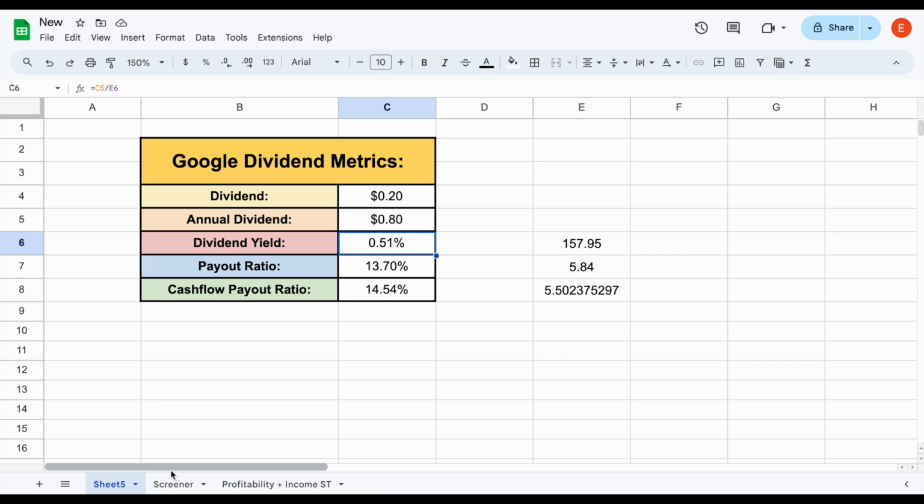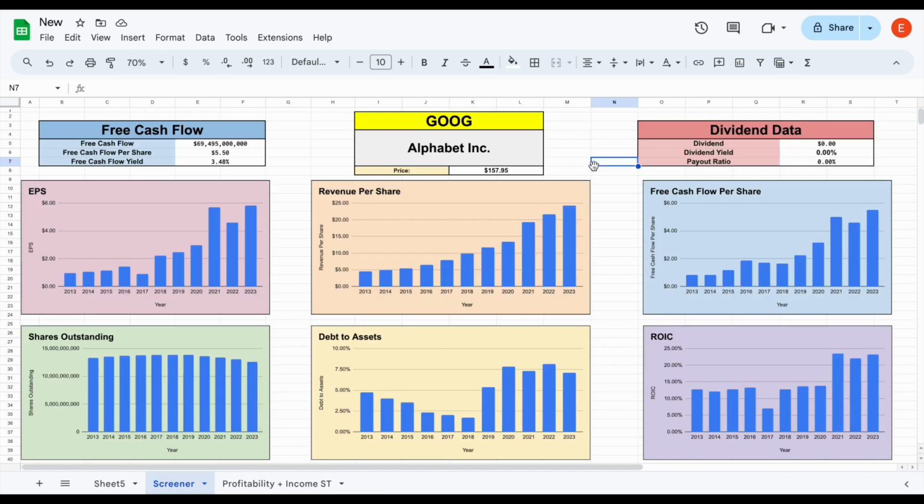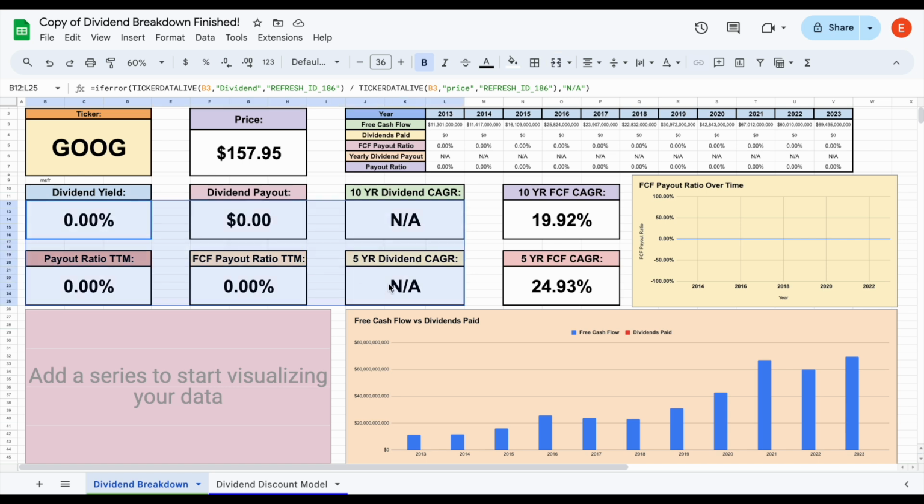Now, like I was just pointing out, their ability to continue to increase the amount they pay out in dividends is astronomical. If we jump over to our dividend breakdown sheet, obviously there's not any data here since they haven't historically paid a dividend, and they just announced this news a few hours ago. But here's what I do want to point out. Look at the 10-year free cash flow CAGR: 20%, and in the 5-year, 25%.